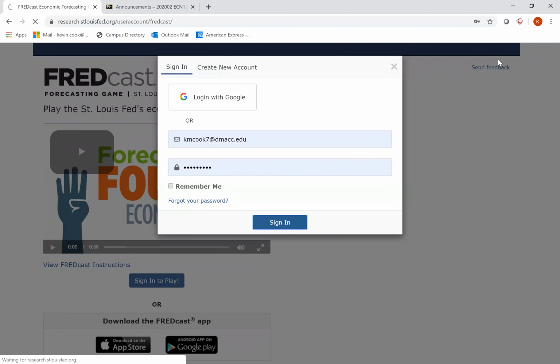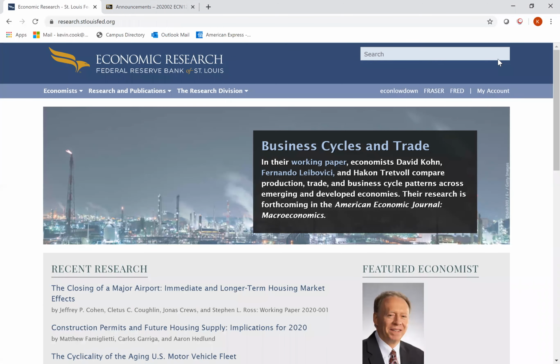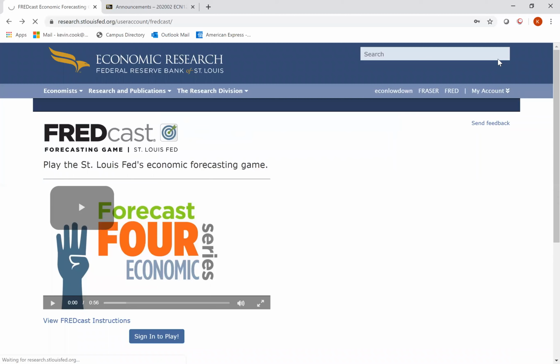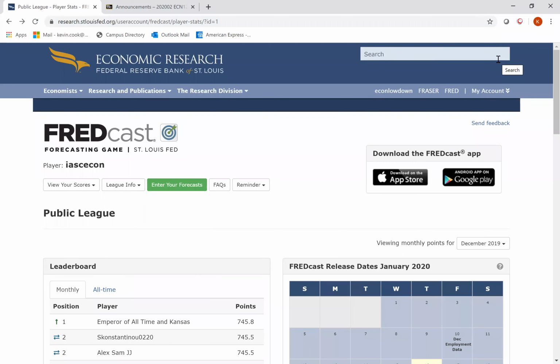Sometimes it has to go twice, or maybe because I'm using a touch screen, it's a little pickier. If it takes you to this screen, just back out and try again. And you should get to this screen that's about to come up. There we go. So you have this screen that comes up, says FREDCast.